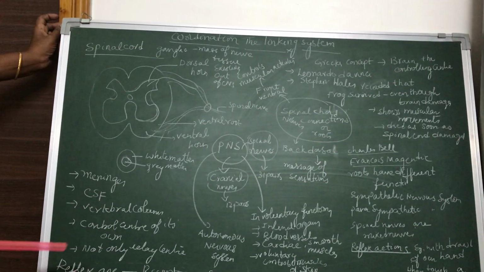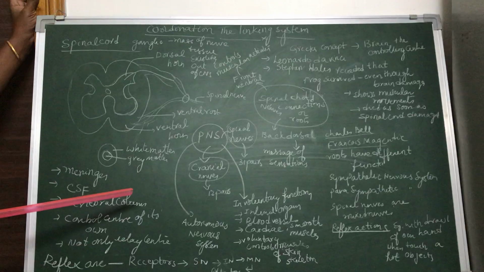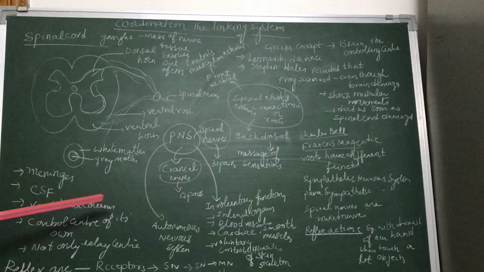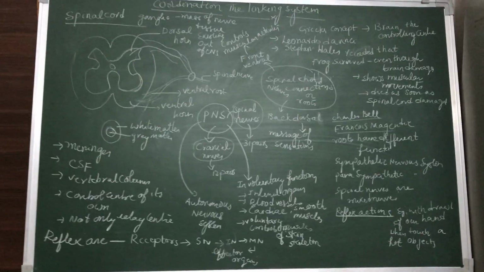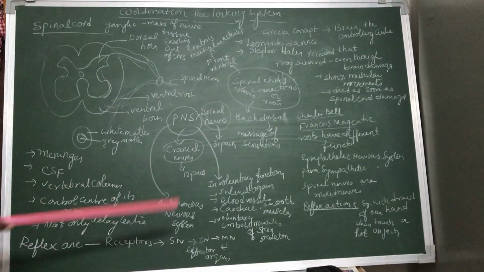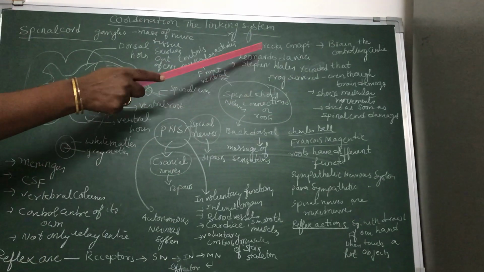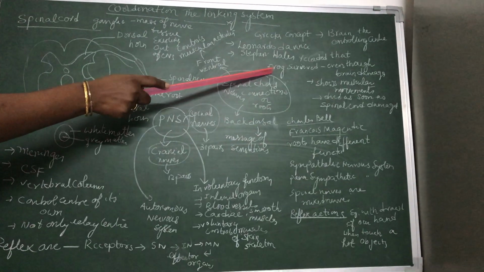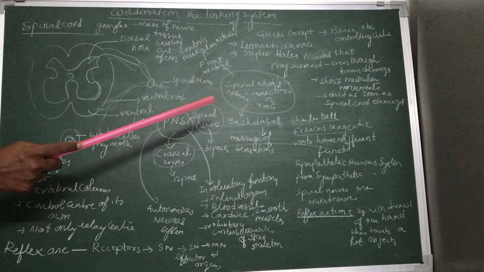Now, in the previous class, the Greeks thought that only the brain is the controlling center of a human being or of any animal. They thought that the brain alone controls all the activities of the body. But it was an erroneous concept. So two other scientists, Leonardo da Vinci and Stephen Hales, conducted experiments on a frog. They came to the conclusion that the frog survived even though the brain was damaged.